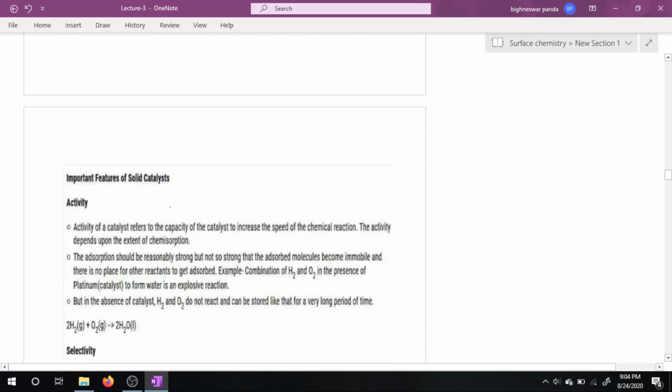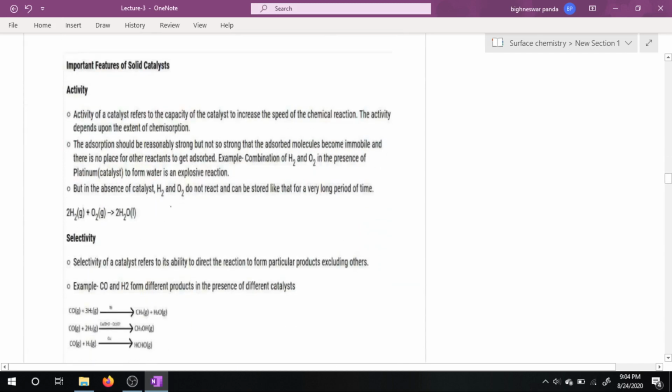Then come to the next part, the important features of solid catalysis. These are the features, that is activity and selectivity. Activity of a catalyst refers to the capacity of the catalyst to increase the speed of chemical reaction. Activity depends upon the extent of chemisorption.